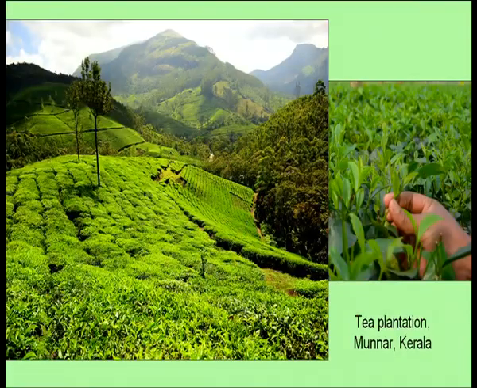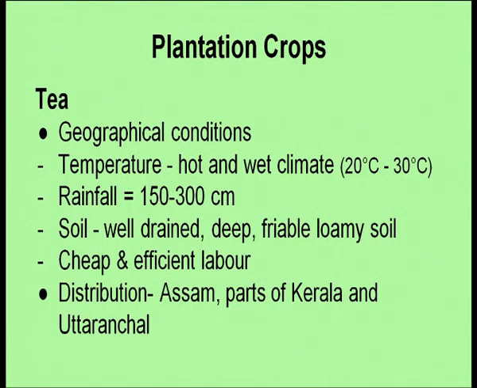You can see some of the pictures of tea plantation, large estates of tea. The geographical conditions require hot and wet climate. Soil should be well drained, and in distribution it is found in Assam, parts of Kerala, Uttaranchal, etc.